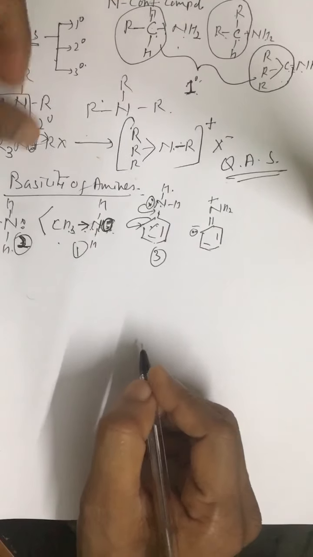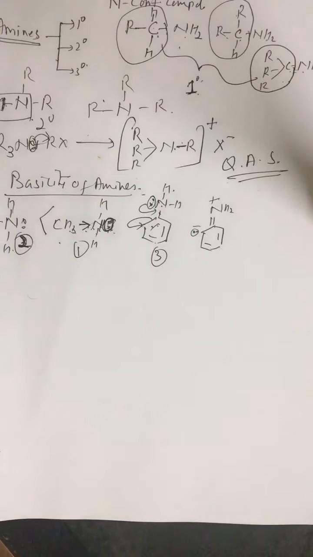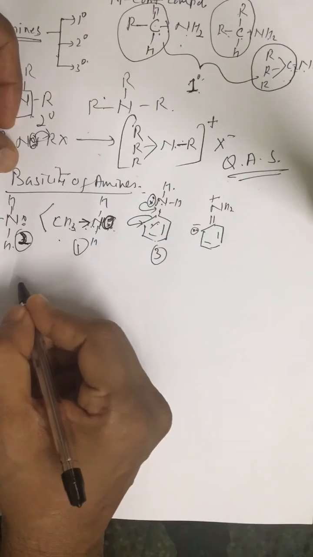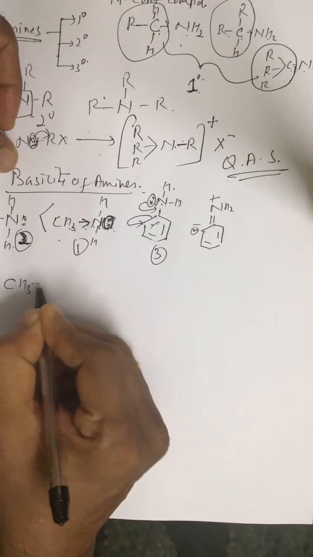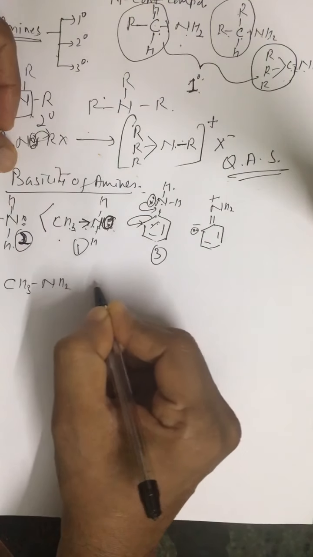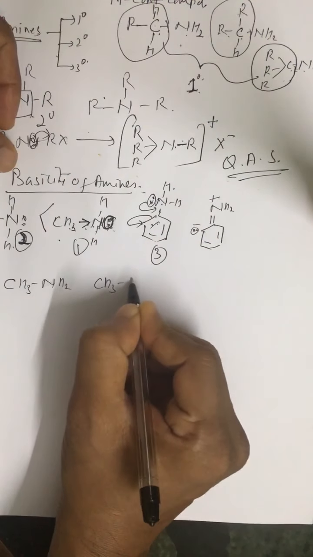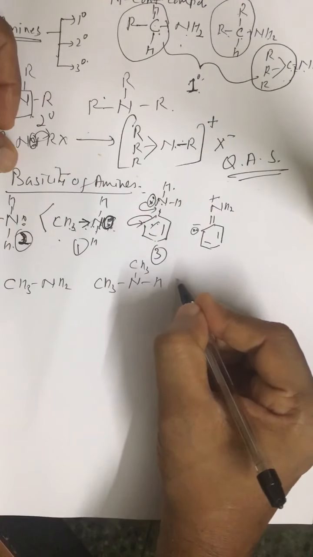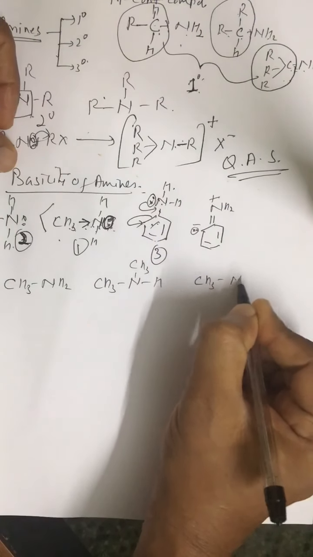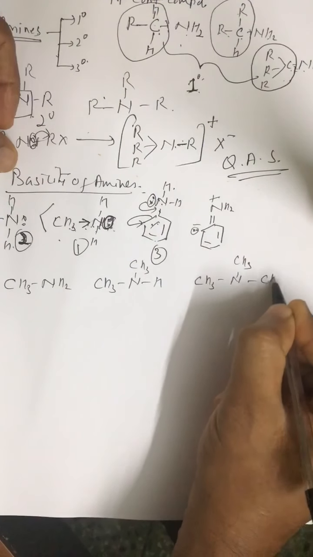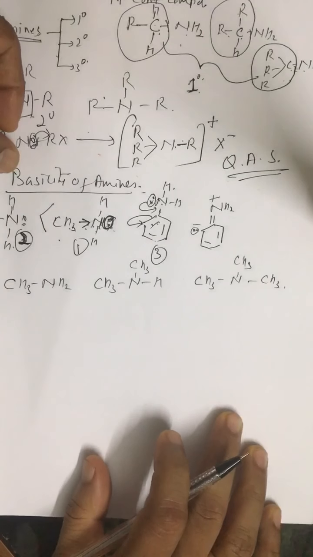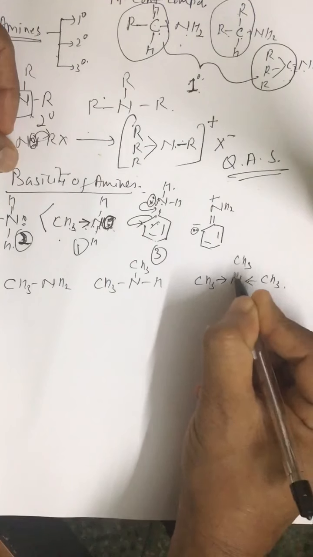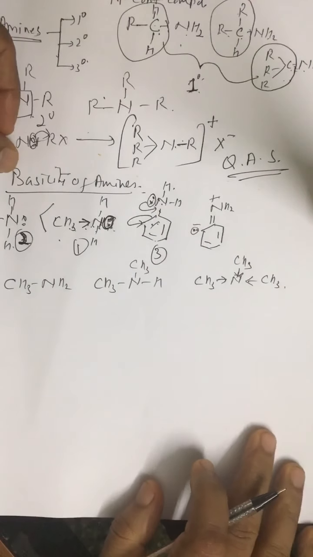Now look at some more cases, like methylamine CH3NH2, dimethylamine (CH3)2NH and trimethylamine (CH3)3N. In such cases, due to increase in plus I groups, basicity should increase.